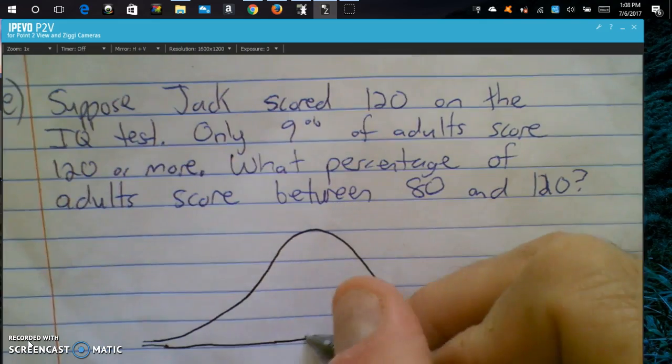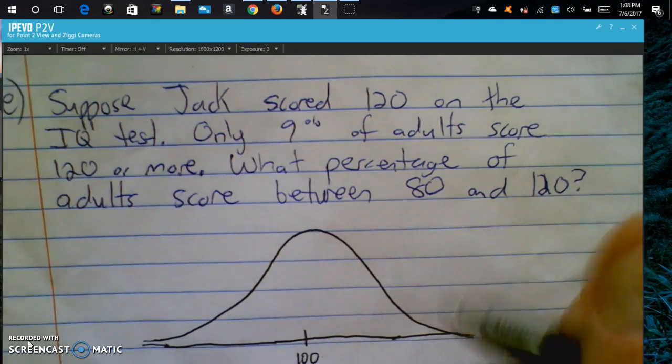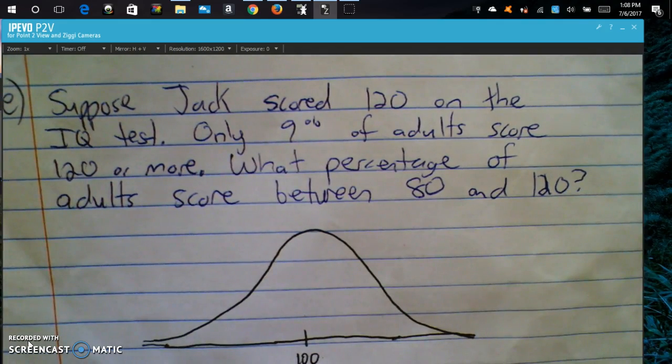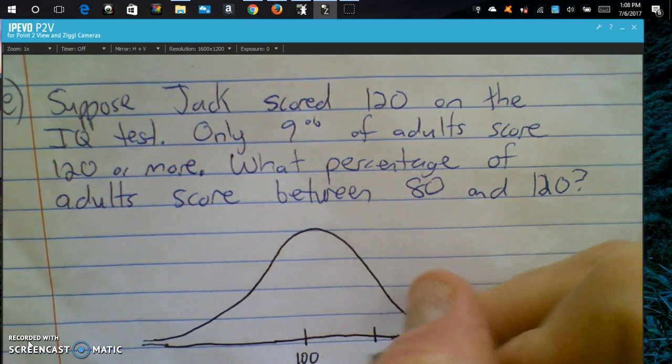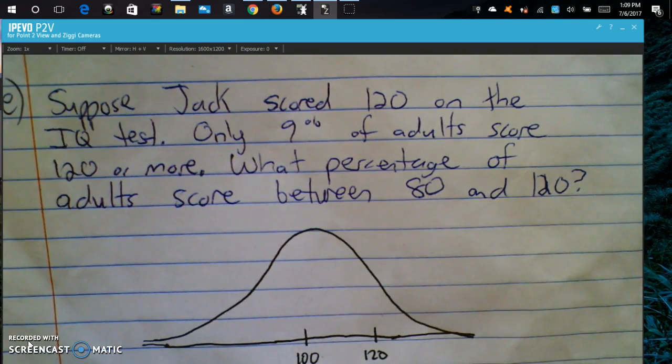So 100 is the mean, and the standard deviation is still the same, it's still 15, but that's not relevant here. So we have Jack, who scored 120, which you may realize already, it's not one standard deviation above the mean, it's not two standard deviations above the mean, somewhere in the middle.